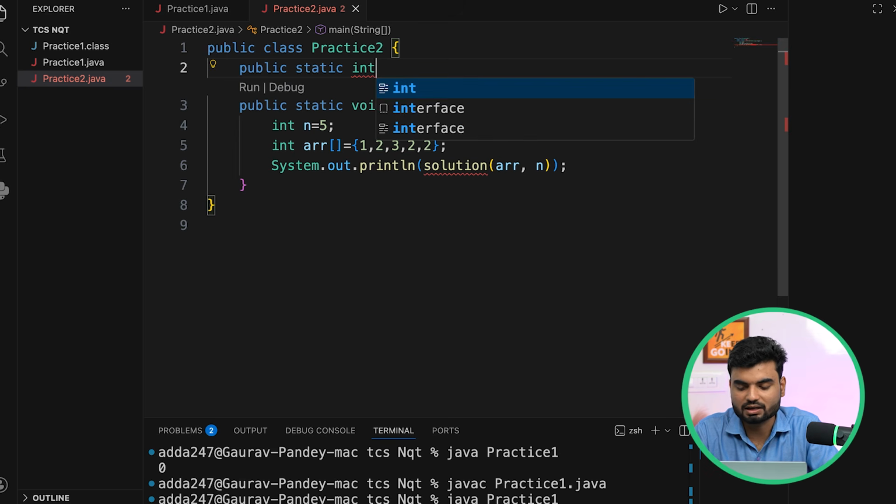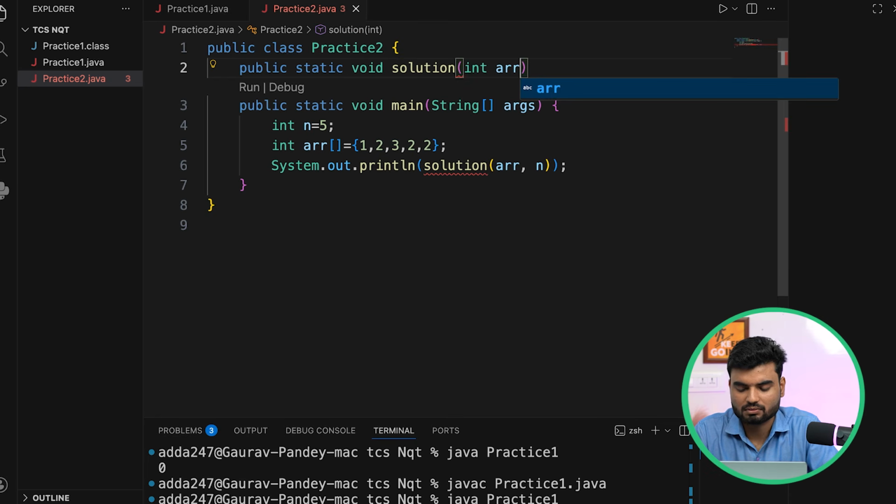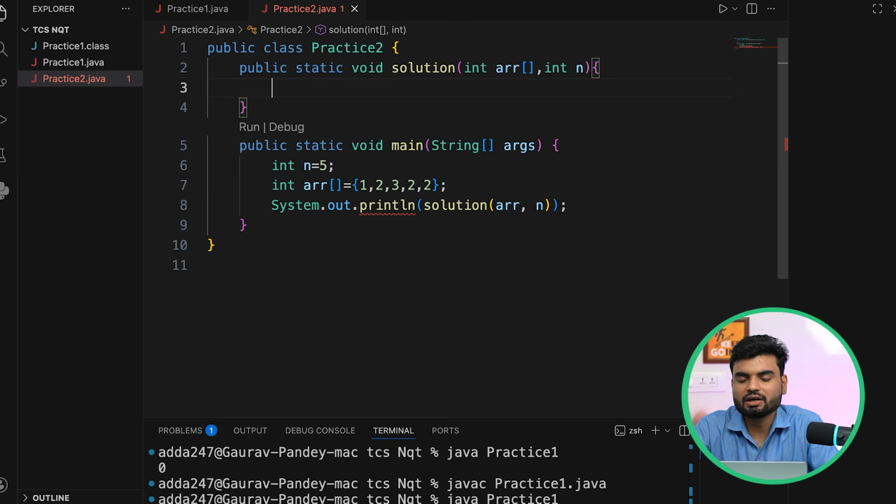This would be an integer array which it will return, but not an integer array, void, because you need to reverse. So we'll do it in place, so you don't have to return anything. So void, and what I'll do here, solution, which receives an array and size n. Okay, so here you go. What will you do here now?